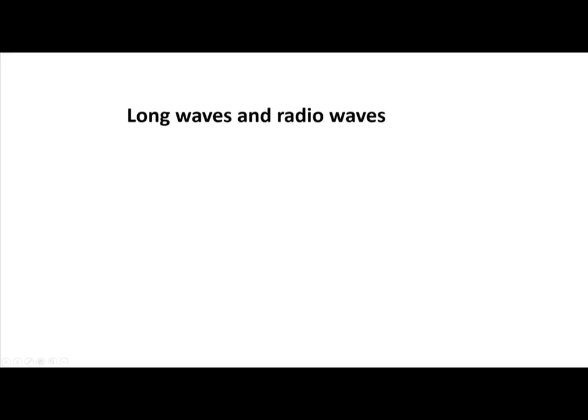So, long waves, radio waves, what are they? Well, radio waves are actually waves that have very long wavelengths. Last time we talked about electromagnetic waves. We said you can think of electromagnetic waves like transverse waves. If you look at it from a one-dimensional point of view, it looks like a transverse wave. Where it peaks, we call that the crest. And then, of course, where it turns into a valley, we call that the trough.